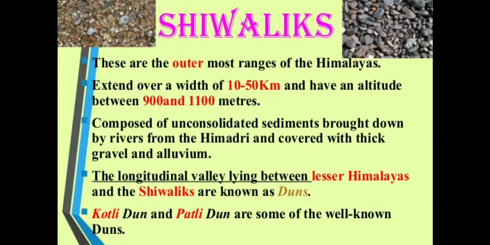The longitudinal valley lying between the Lesser Himalaya and the Shivalik is known as dunes. Students, this is also very important. It can be asked what dunes are. So you have to write the definition of dune: the dunes are the longitudinal valleys lying between the Lesser Himalaya and the Shivalik. And if they ask you to give a few examples of dunes, you have to mention examples like Dehradun, Kotli Dun, and Patli Dun, which are some well-known dunes.